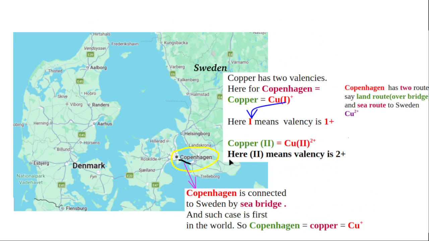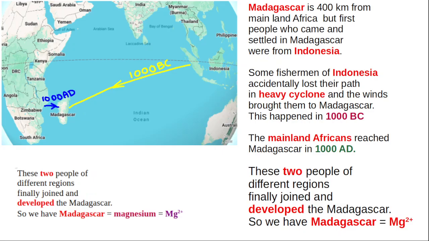Before the bridge, there was only one route, the sea route from Copenhagen to Sweden. That is why copper has two valencies, Cu+. After construction of the bridge, Copenhagen has two routes, the sea route and the land route, and hence copper has another valency, Cu2+. Okay, this is all about copper.